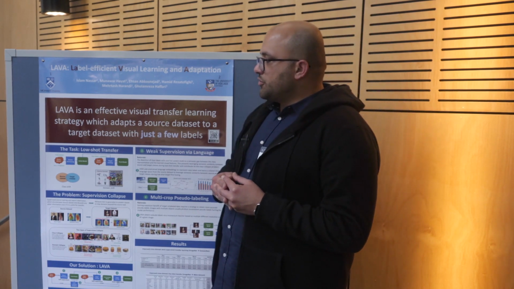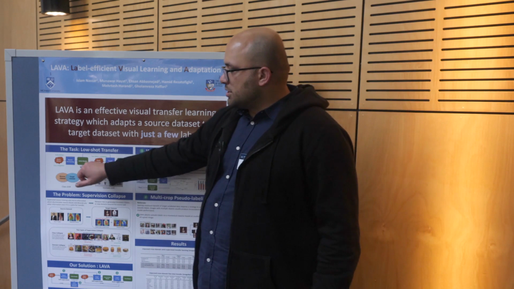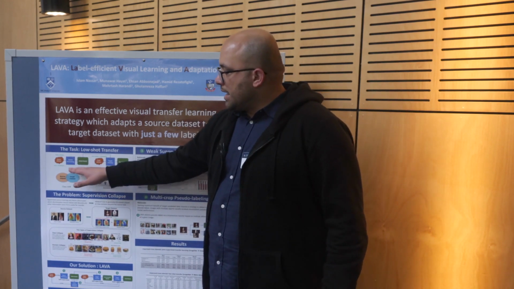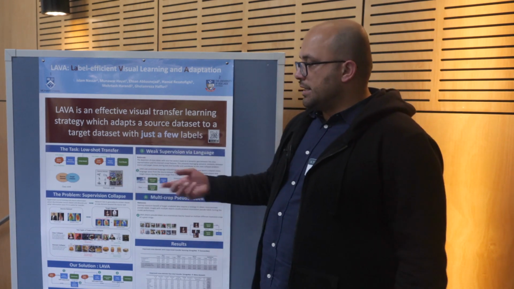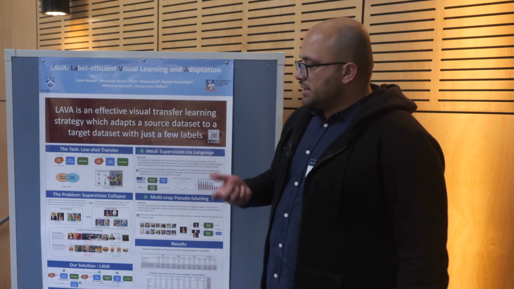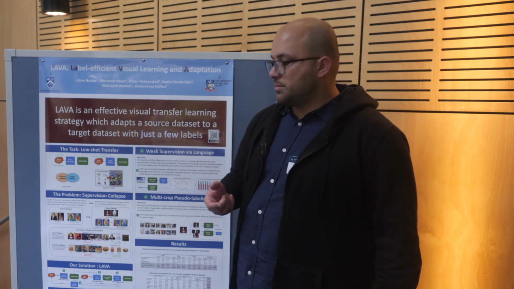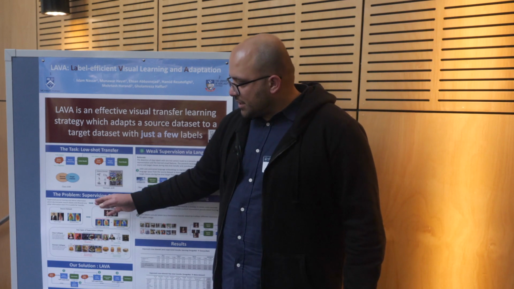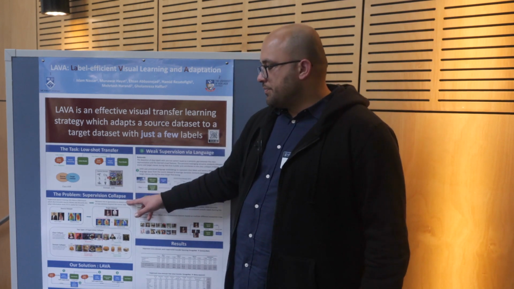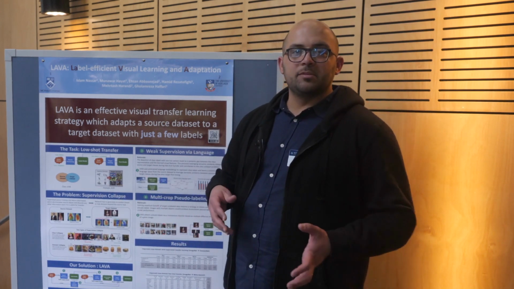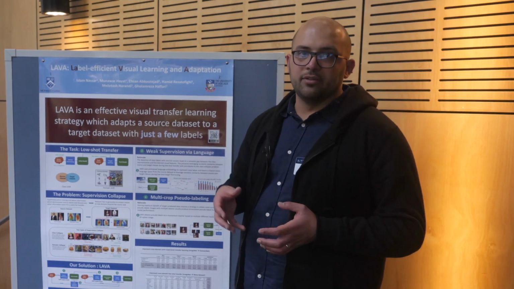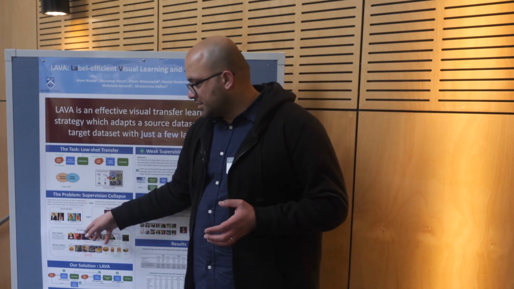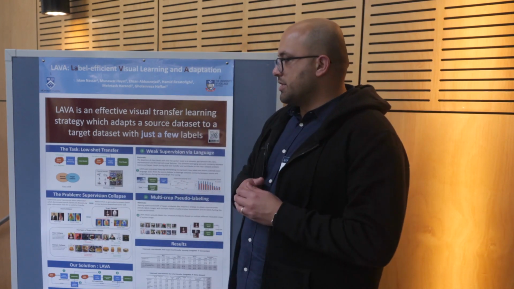So the first thing we tried is to just try the mainstream method, which is basically do source pre-training on the ImageNet dataset and do supervised fine-tuning on the few labeled instances we have. However, this approach, which is supervised pre-training, always suffers from what is called supervision collapse. In a nutshell, supervision collapse means that the model only learns information which is relevant to identify the source classes, because we train in a supervised manner.